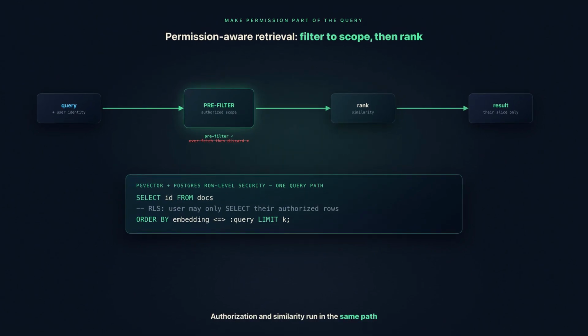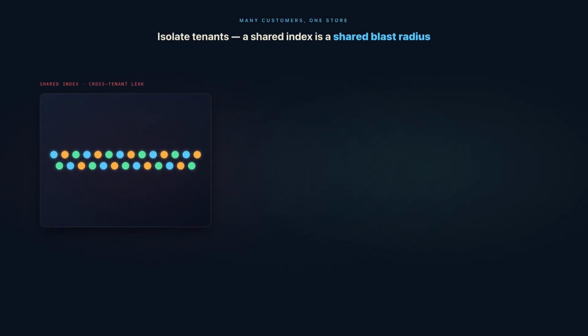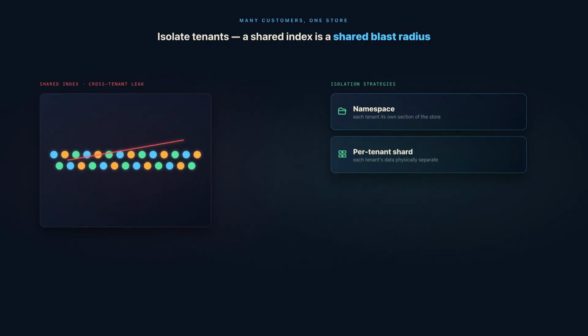The user can only ever see their own slice, and when it's not one user, but many customers in one store, then you isolate tenants. Mix every customer's vectors in one shared index, and a query from one tenant can surface another tenant's documents, so you partition. Namespaces give each tenant its own section of the store. Per-tenant shards keep each tenant's data physically separate. And separate indexes, one store per customer, are the strongest isolation of all. Pick the level that matches your blast radius tolerance, because a shared index is a shared blast radius.